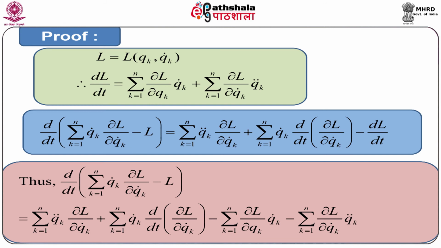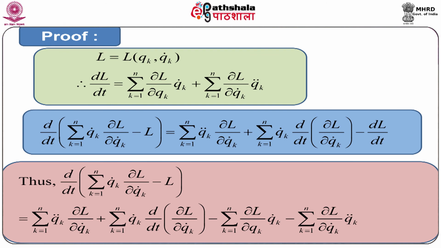As we are considering a scleronomous system, L will depend on the generalized coordinate qk and qk dot. Please note that t is absent here. Taking the time derivative, we get dL/dt, which can be written as summation over k of ∂L/∂qk into qk dot plus summation over k of ∂L/∂qk dot into qk double dot.